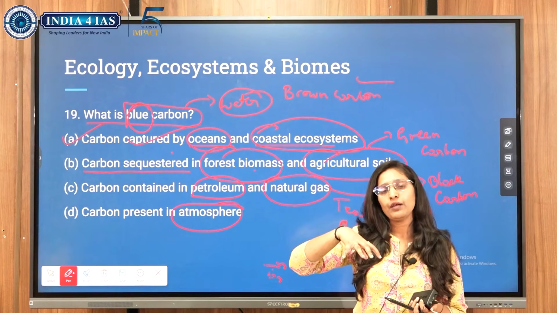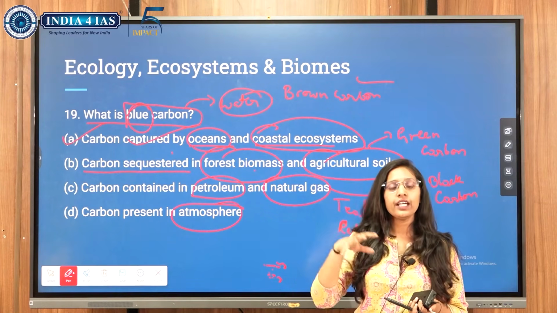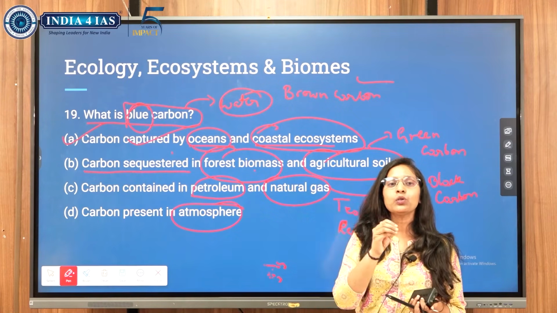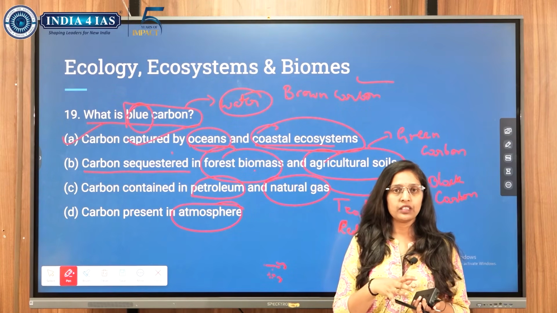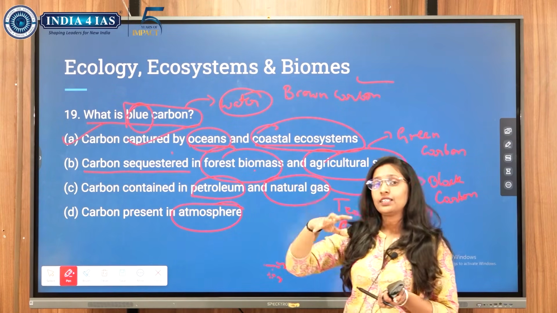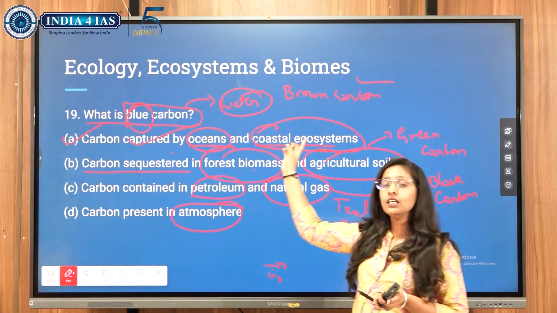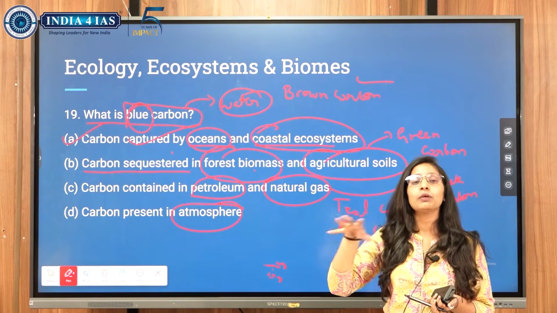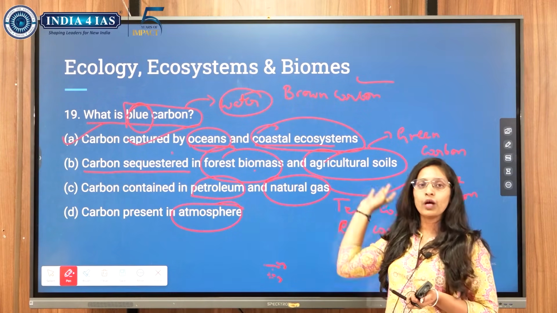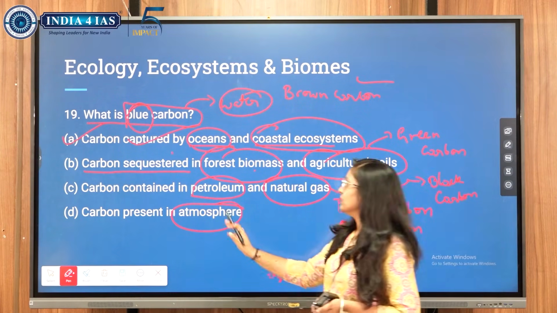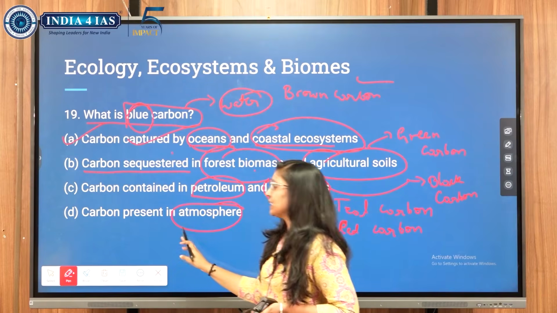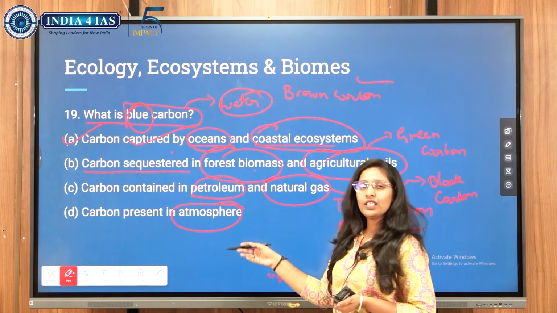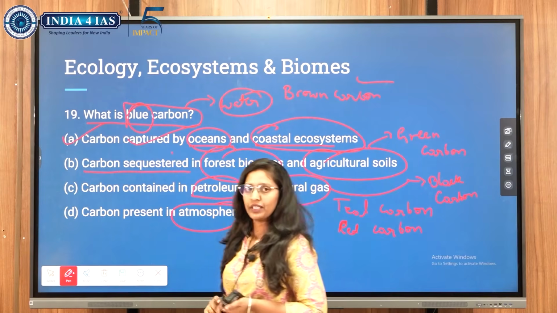Delhi air pollution is happening due to the agricultural waste which is burning. So the stubble burning is called brown carbon. The carbon which is released through stubble burning is called brown carbon. Next, carbon present in the atmosphere is called atmospheric carbon.